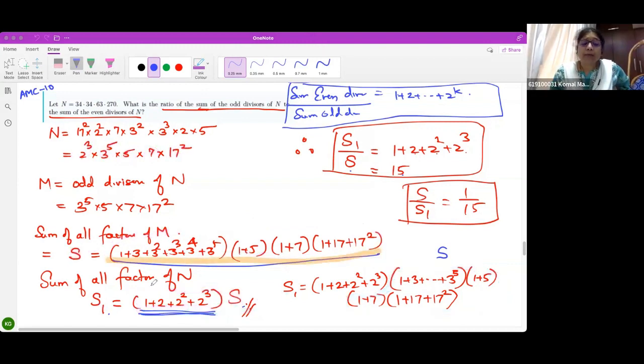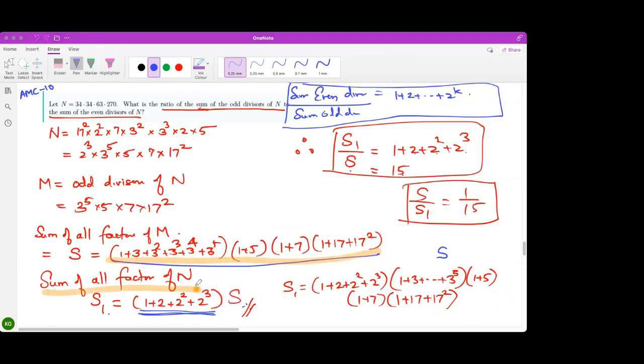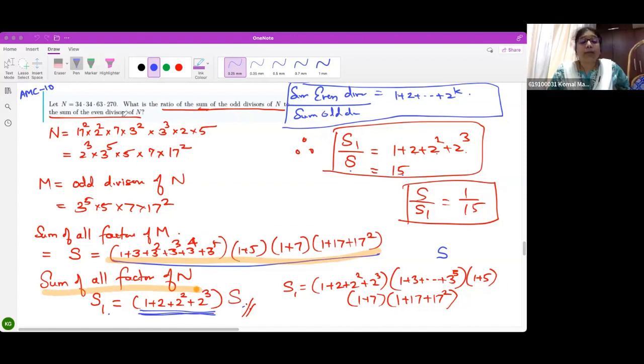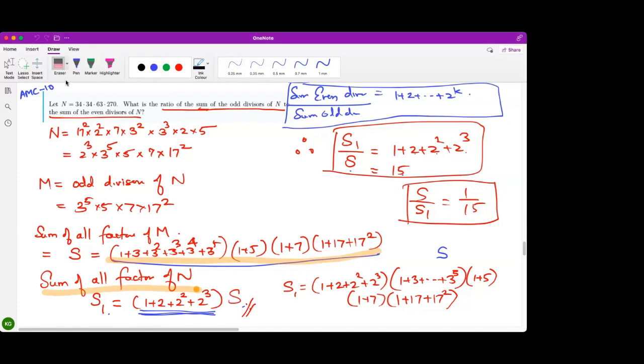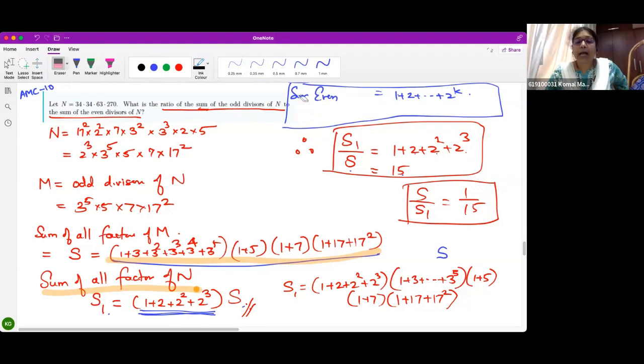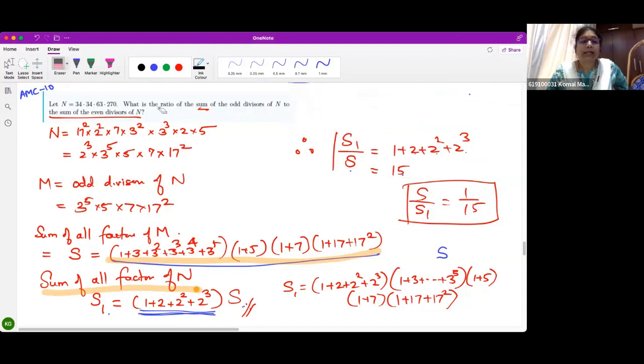What will be the sum of all divisors? Sorry, my bad. If we are finding S upon S, I found it for all divisors, not even divisors. I didn't read the question properly. It's my bad, very sorry.